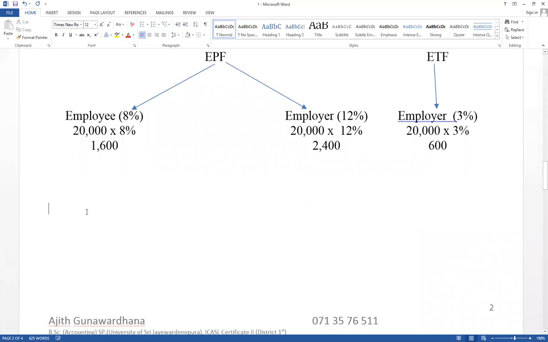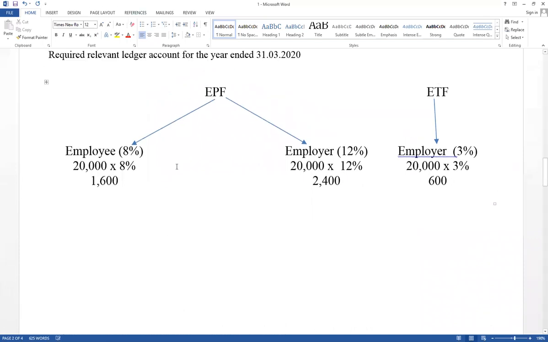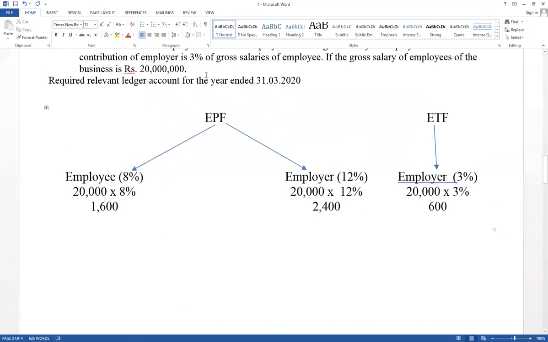Think about this: when the business is going to pay salary to the employee, think about salary equal to 20,000. But the employee also gives their contribution. Therefore, when the business is going to pay salary to the employee, the contribution of the employee should be deducted. The balance part is paid in cash.